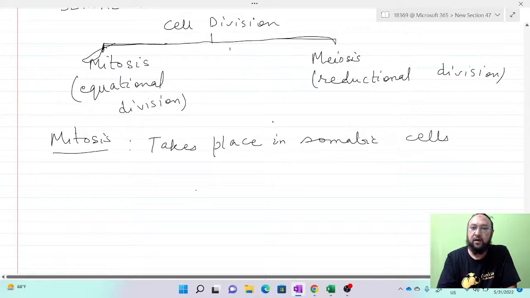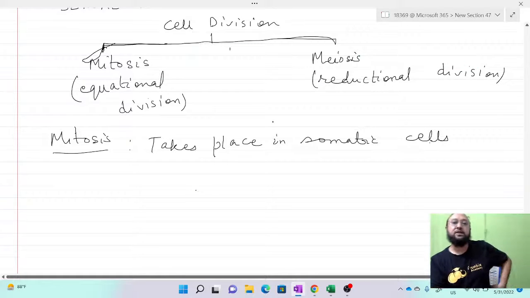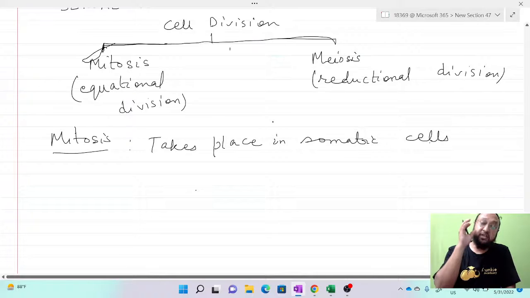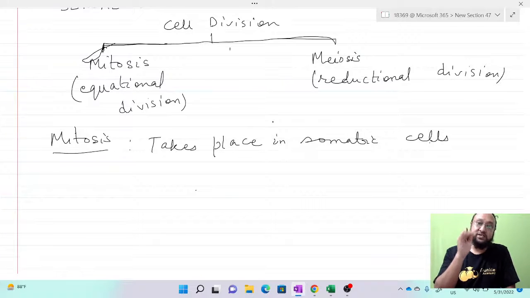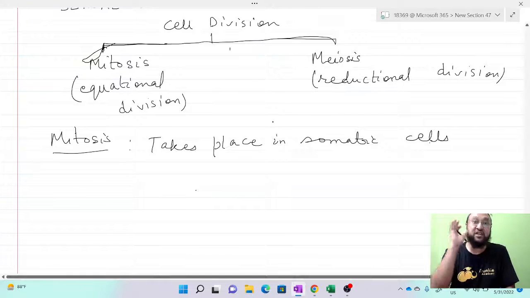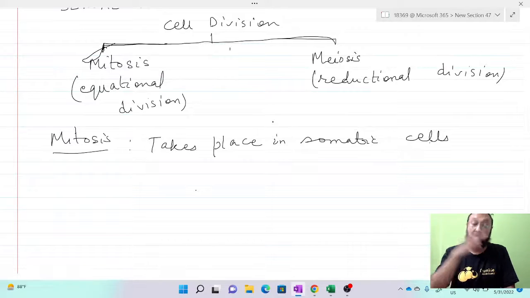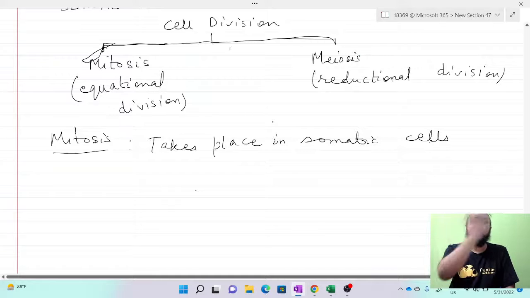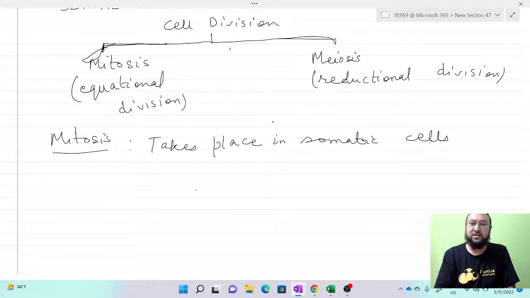This cell division takes place in somatic cells. Like I told you, in plant cells it is the vegetative part, meaning root, leaves, and stems. Likewise, in animals, all the cells and tissues present in the skin, muscles, glands, and all other organs, except the gonads, the reproductive part, testis and ovary, okay? So these all are the somatic cells. So we find this mitosis division in the somatic cells, okay, not in gonads.